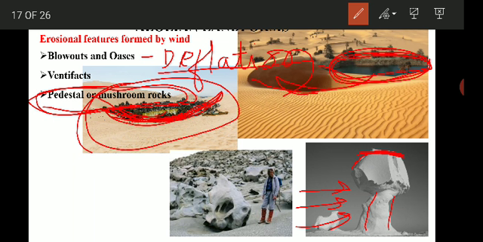This is because of differential erosion. You can clearly see the erosion is more at the lower point and less at the top. Why? Because the wind can carry the sediments only up to a certain height. So this naturally results in greater erosion at the lower portion and less erosion at the top.